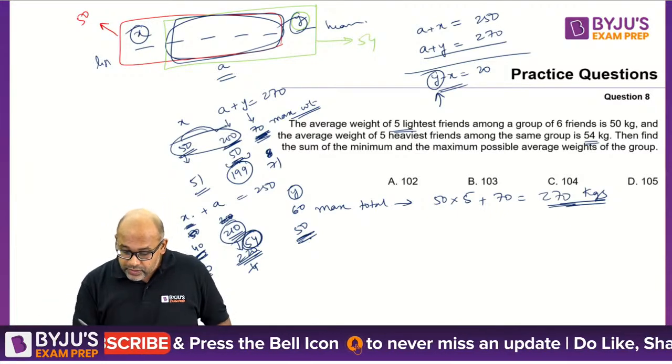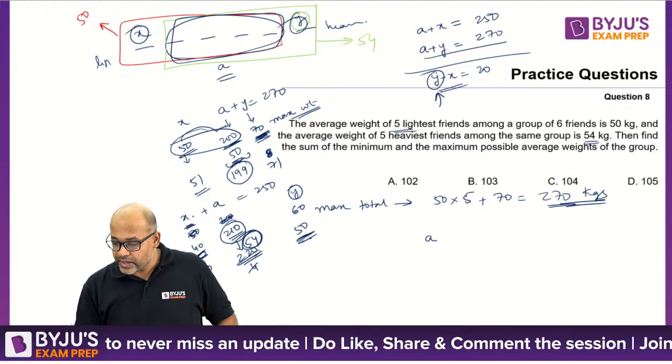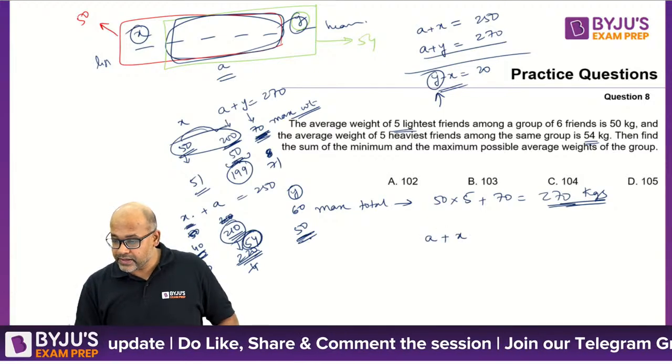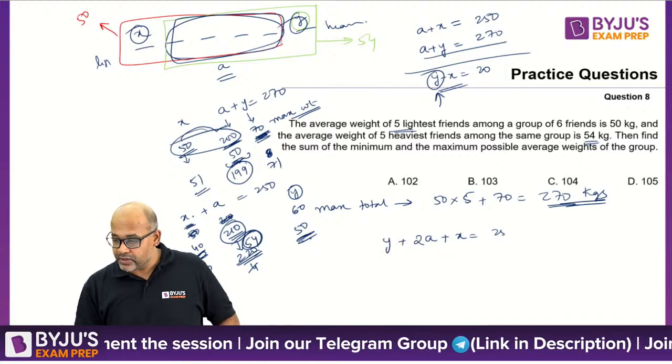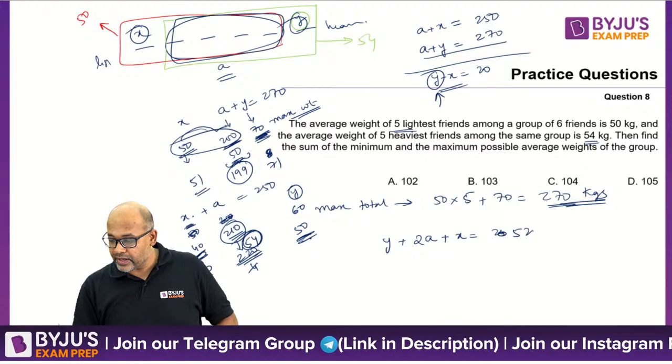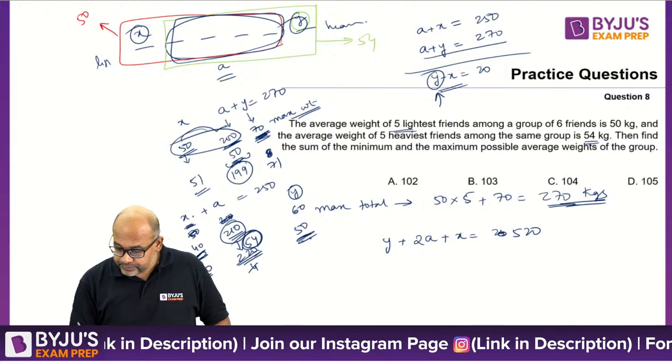So you're basically saying, okay, A plus X is 250, so you have 2A plus X plus Y should be 520. Okay, just a moment.